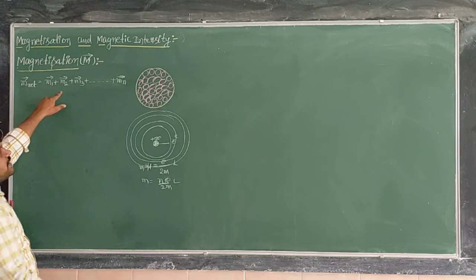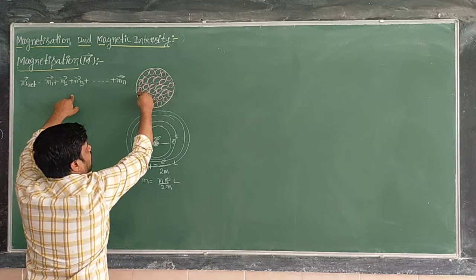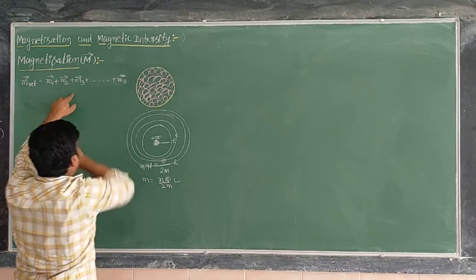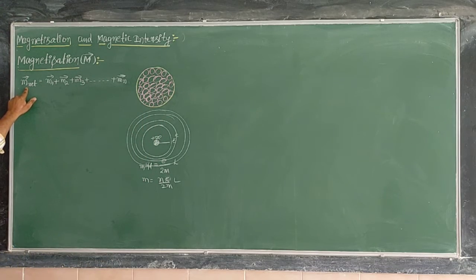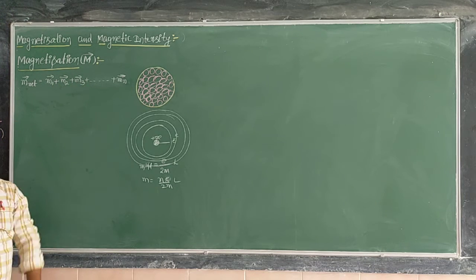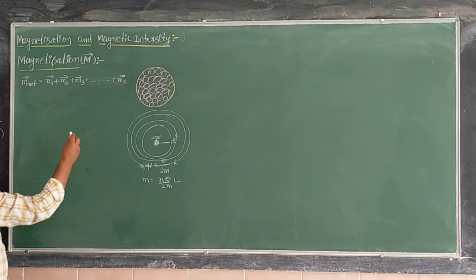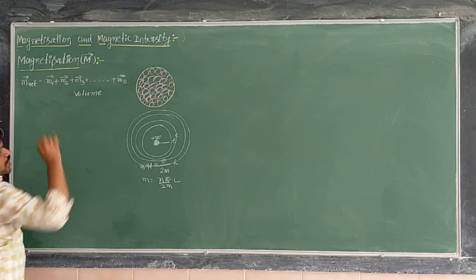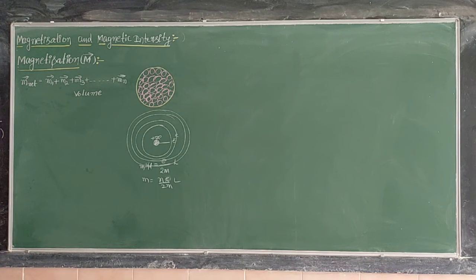What is the net magnetic moment of all electrons within the atoms of this sample? That is nothing but magnetic moment. Net magnetic moment is nothing but M1 bar plus M2 bar plus M3 bar plus so on plus Mn bar, we can write. Now that is also we can take within the unit volume.